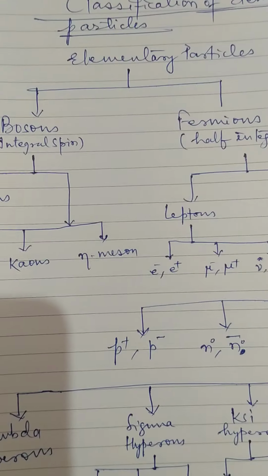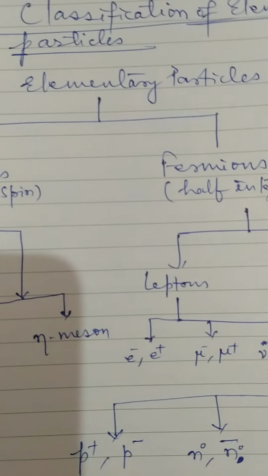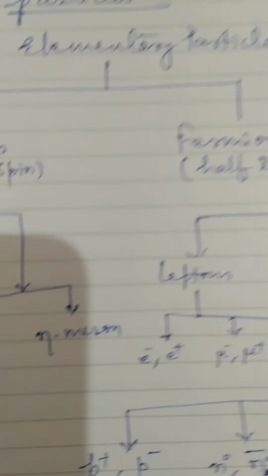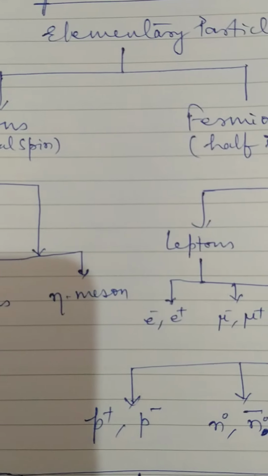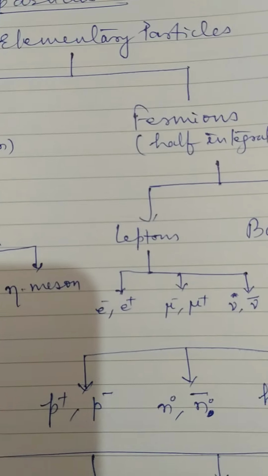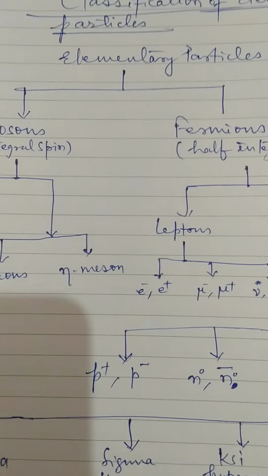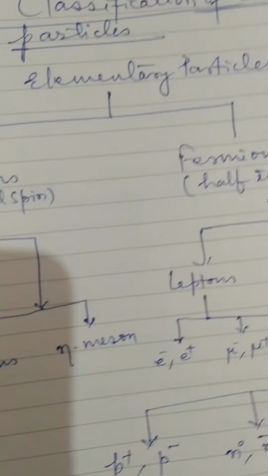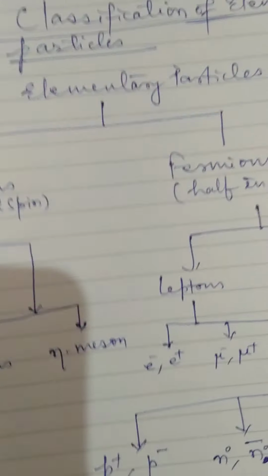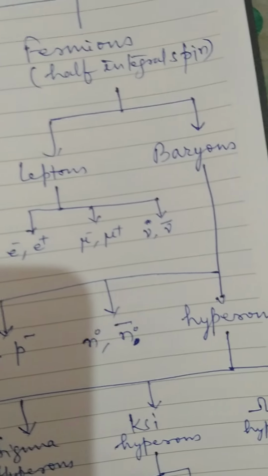So in this way the elementary particles are classified, and these elementary particles obey several conservation laws. They also fulfill the CPT theorem. CPT means charge conjugation, parity conservation and time reversal. If they follow these three, then it is known as CPT.